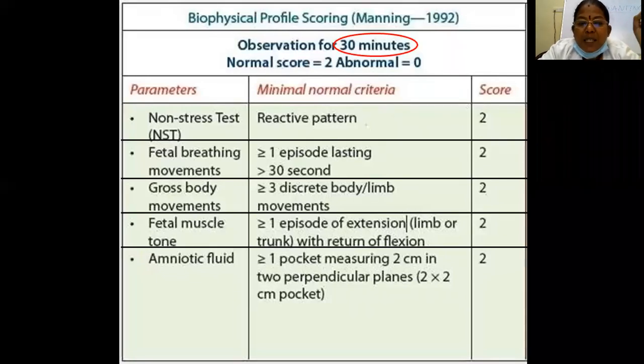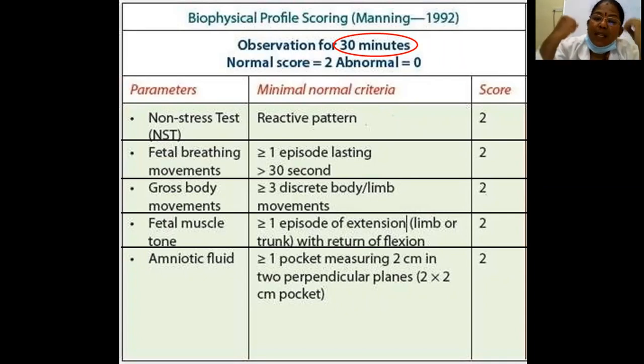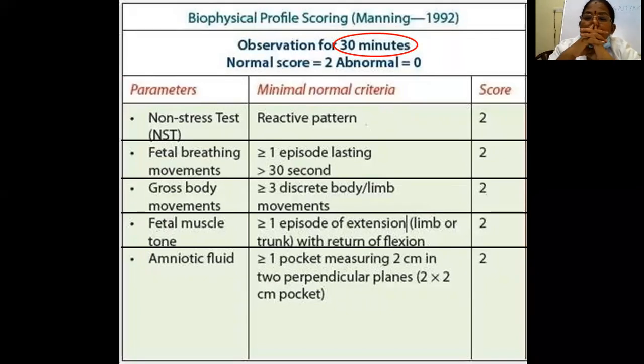Fetal breathing movements: there should be at least one episode of fetal breathing in 30 seconds. That is given 2. Then gross body movements, extension, flexion, like tilting of the trunk. Any body movements or limb movements, more than 3 movements should be there during that period. That is given 2. So more than 3 movements, more than 1 breathing movement, and muscle tone.